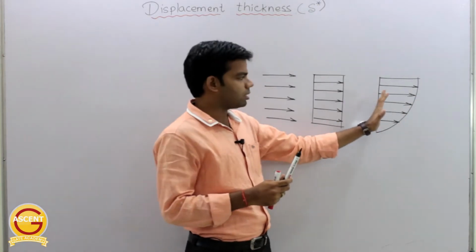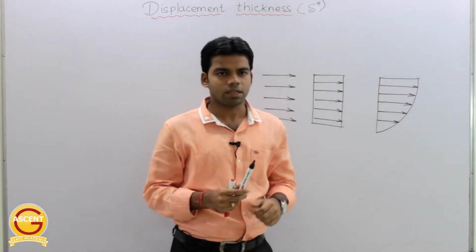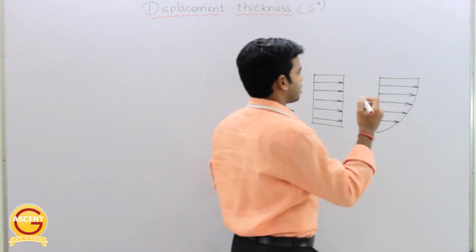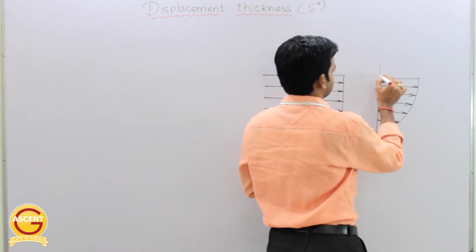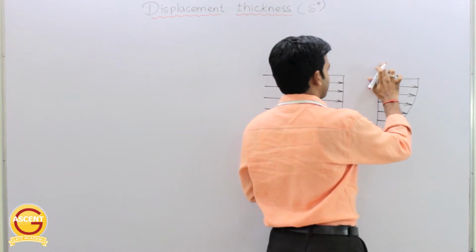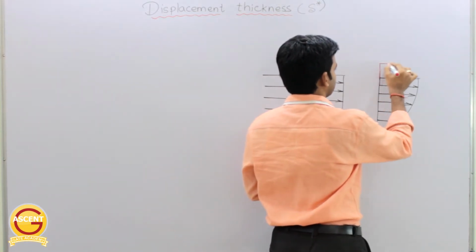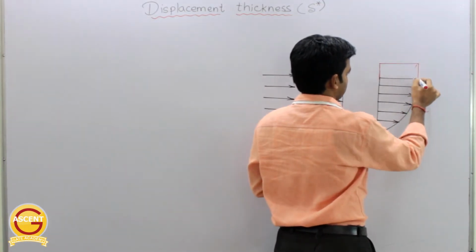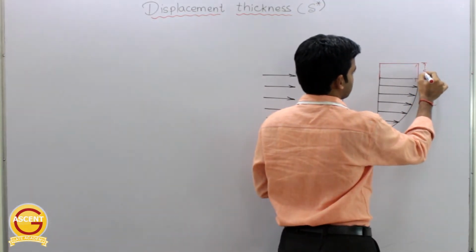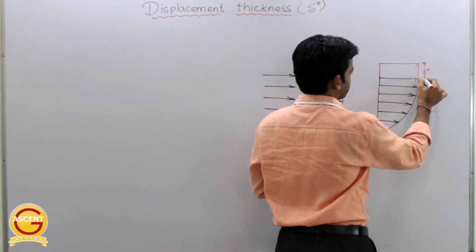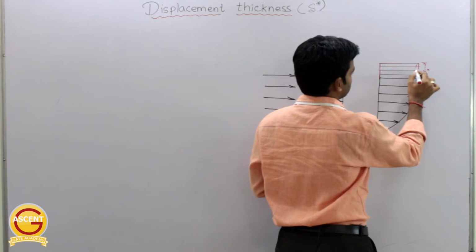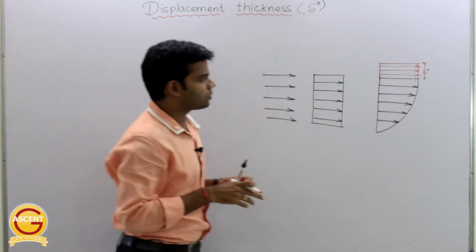This is not possible because the velocity here is decreasing. So there has to be some extra thickness, okay, so that extra thickness having velocity same as that of the free stream velocity. Okay, this extra thickness is nothing but displacement thickness. So this displacement thickness is having the velocity same as that of the free stream velocity.